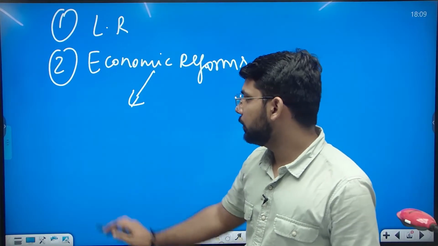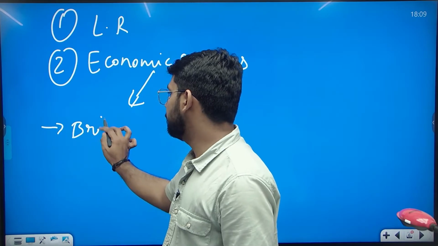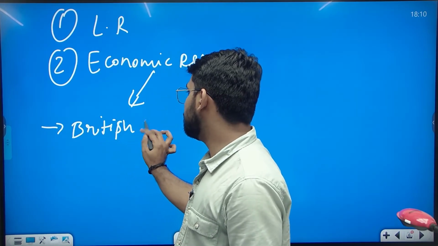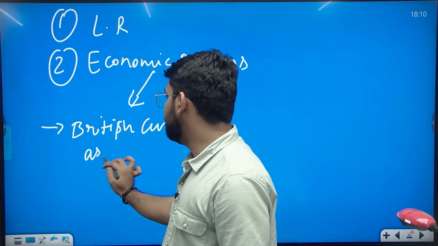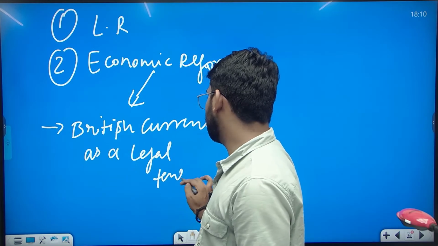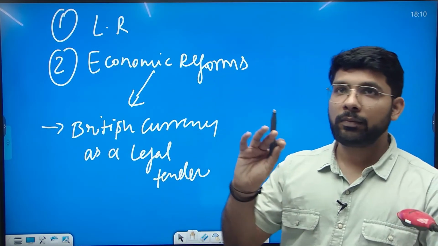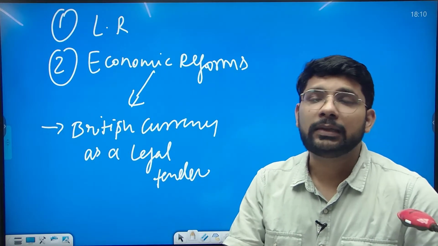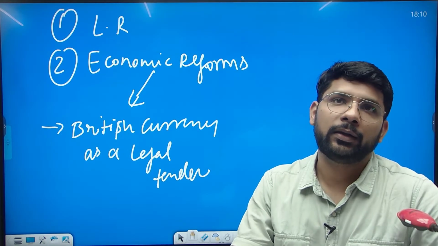One, he made British currency, the pound, a legal tender in India.